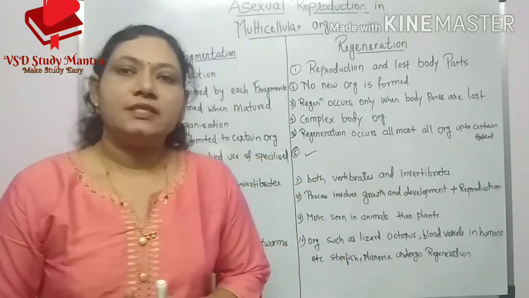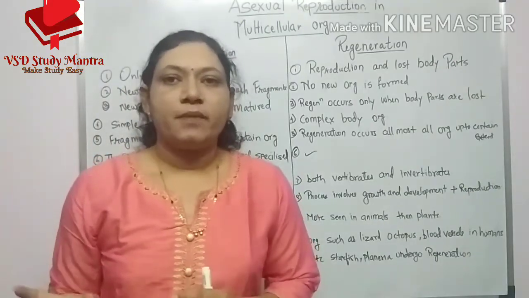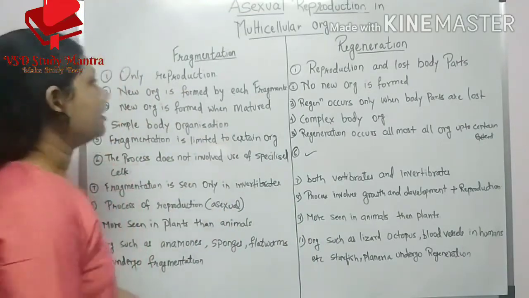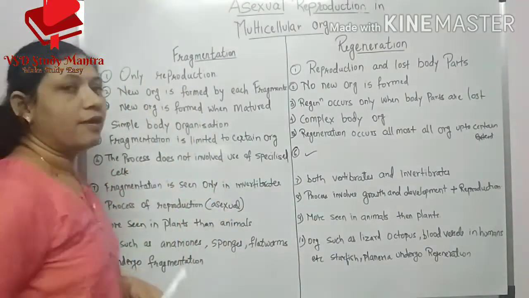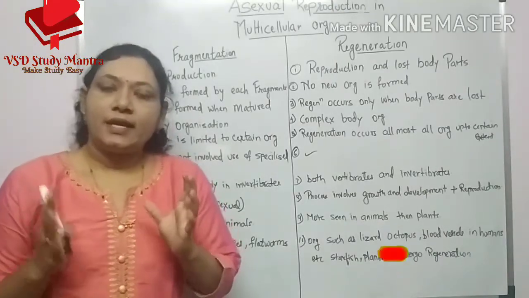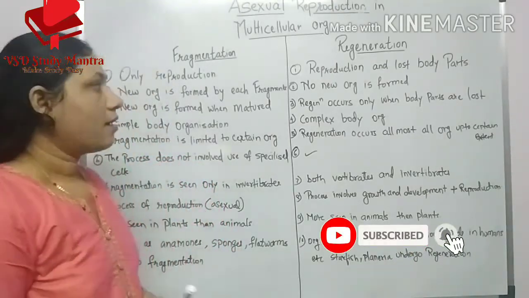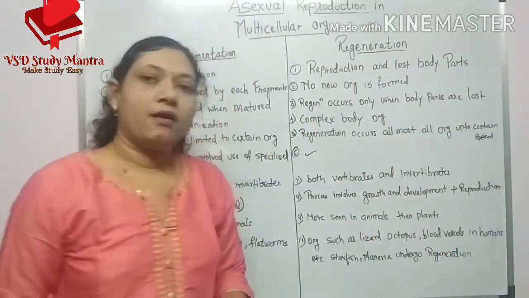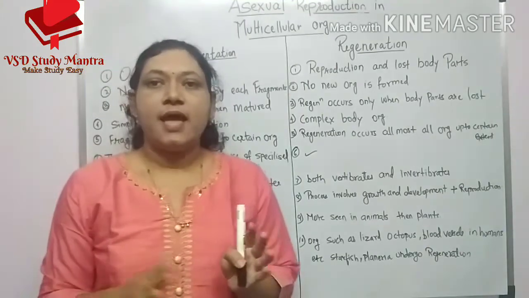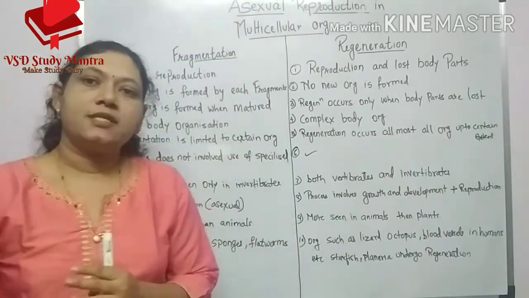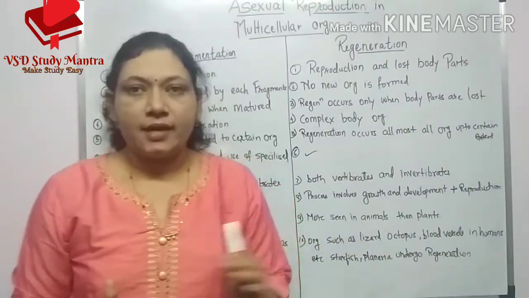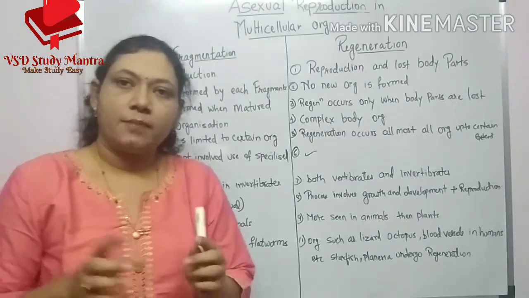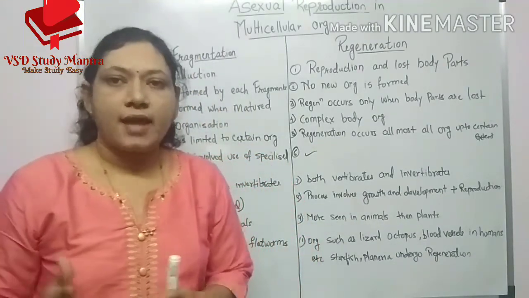So we will start the differences between fragmentation and regeneration. Students, the first point is that in the fragmentation process only reproduction occurs. What happens in regeneration? Here reproduction also occurs, and the lost body parts are also regenerated. But in fragmentation it does not happen like that. Only reproduction is done and the new organism is formed.